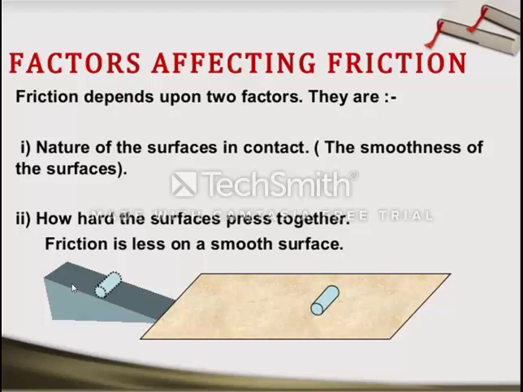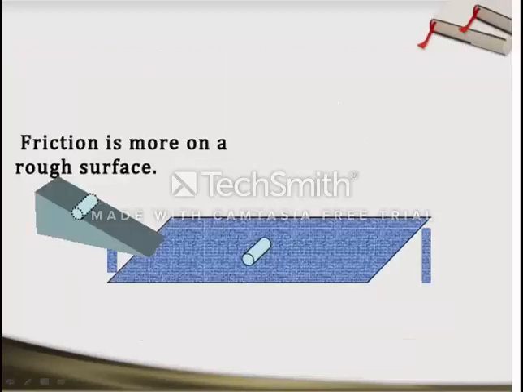If the smoothness is more, friction will be less, and if the smoothness is less, friction will be more. Again, how hard the surfaces press together. Two objects are there, one surface and one object, and how hard they are pressed with each other. Friction is always less on the smooth surface.